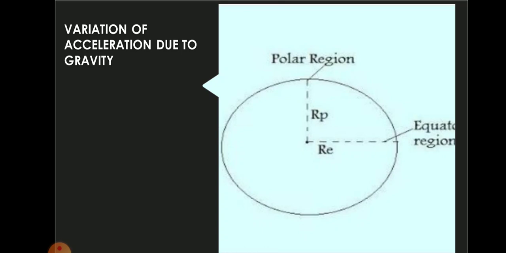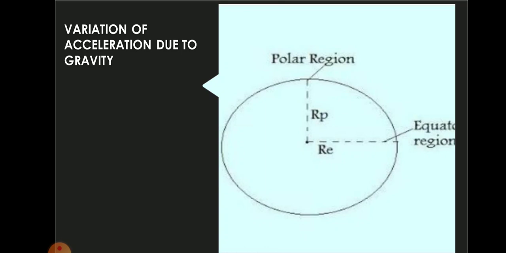We know very well that small letter g is equal to GM by R squared. That is, g is inversely proportional to R square. What is g? Acceleration due to gravity. What is R? Geometric radius of the earth.